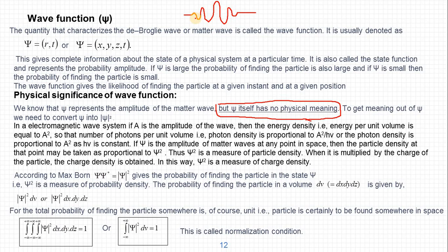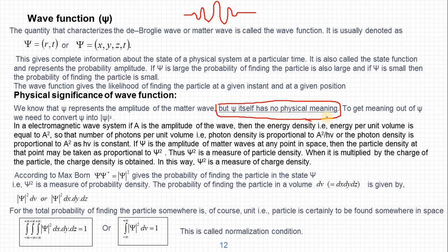So if we say it is the probability of finding the particle, it gives a meaningful answer for positive amplitudes. What about those negative amplitudes? The probability is always positive and real. It cannot be a negative value. There is no meaning for negative probability. So since psi has both positive and negative amplitudes, psi itself has no meaning. We cannot say that psi represents the probability of finding a particle. Therefore, psi itself has no physical meaning.